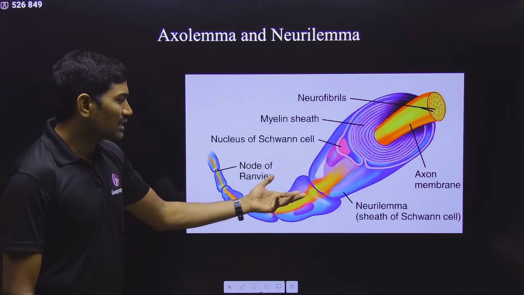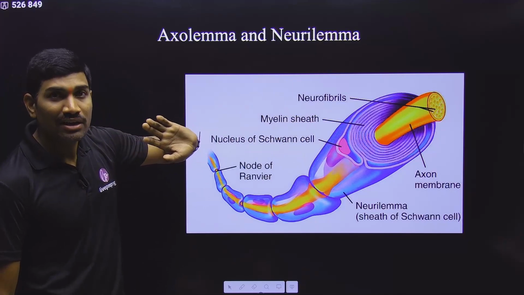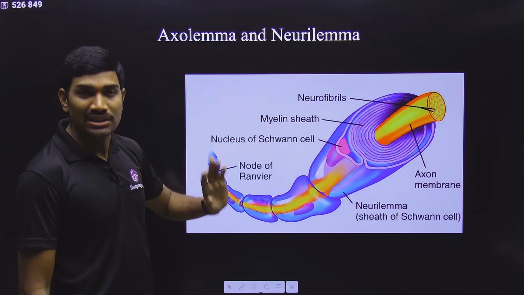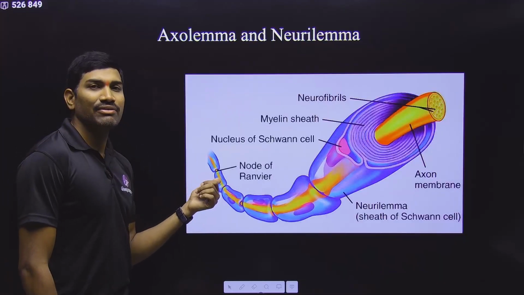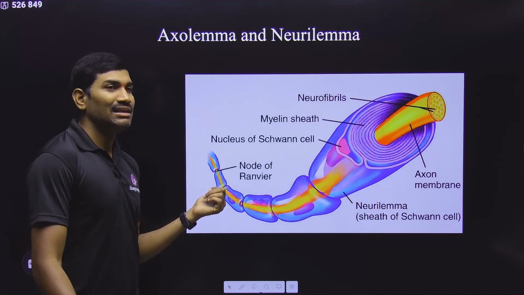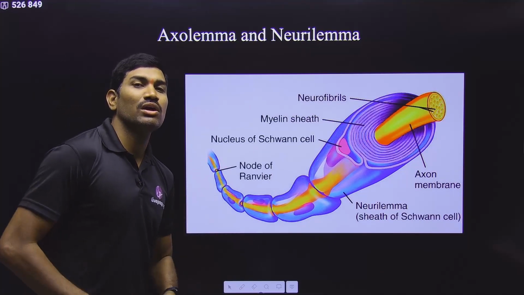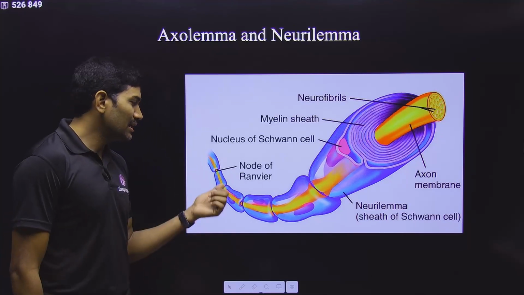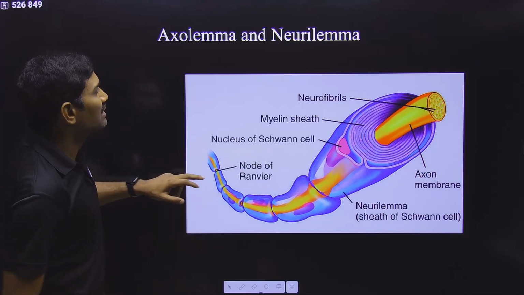The node of Ranvier is the gap between two adjacent myelin sheaths. Generally, in definitions they say that the gap between two adjacent Schwann cells is called the node of Ranvier, but technically it is the gap between two adjacent myelin sheaths. This is the better definition.